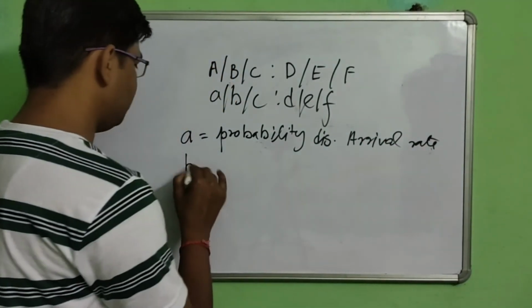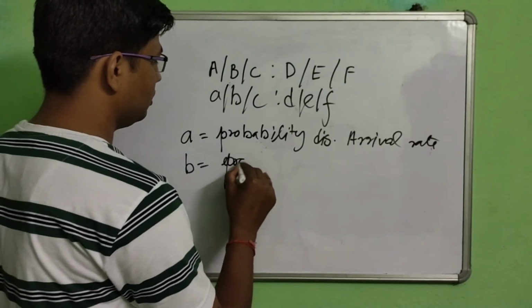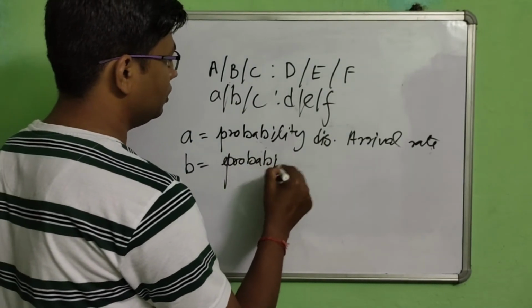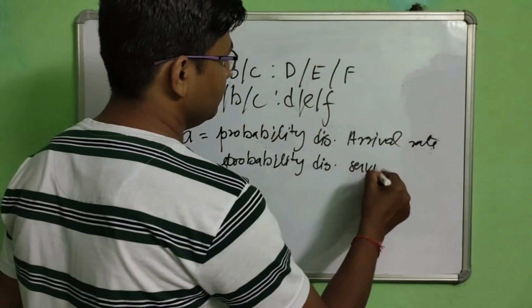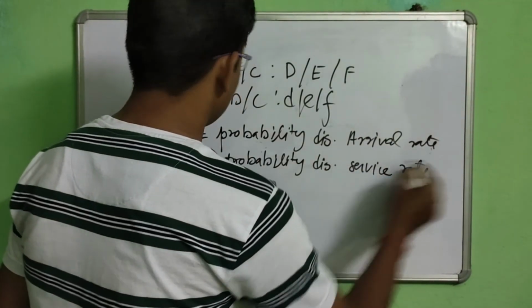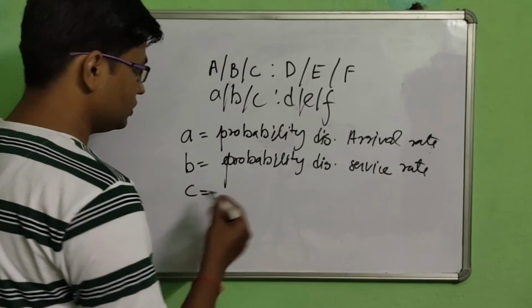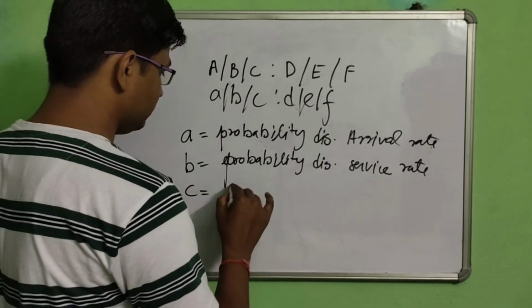B shows the probability distribution for the service rate. C shows the number of servers in the system.